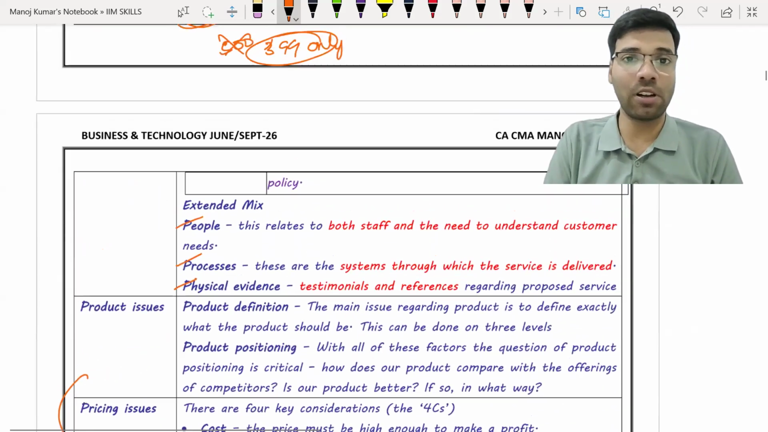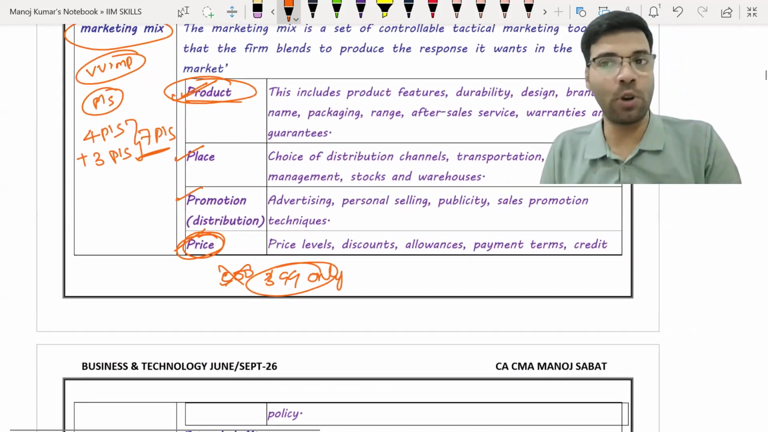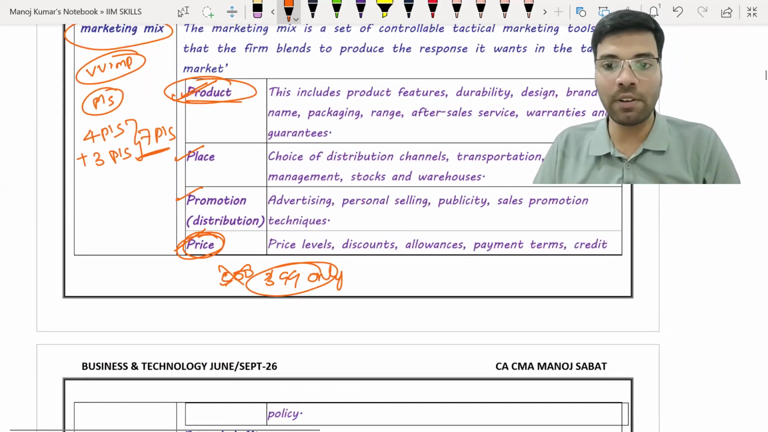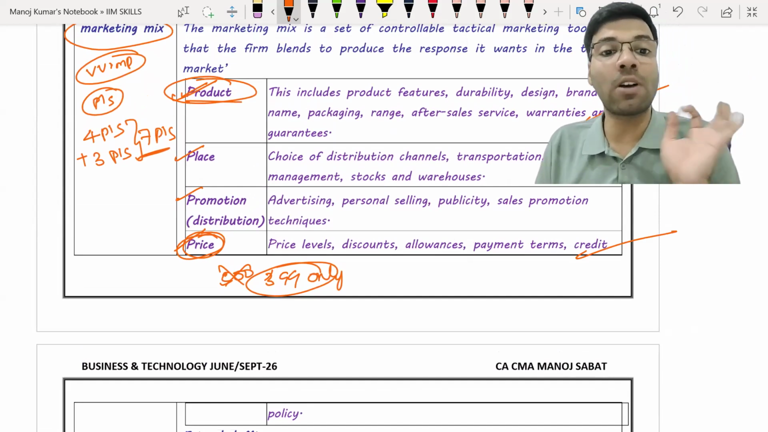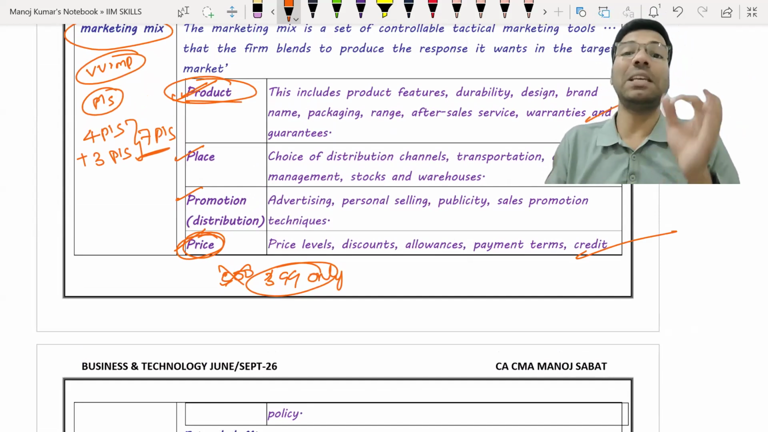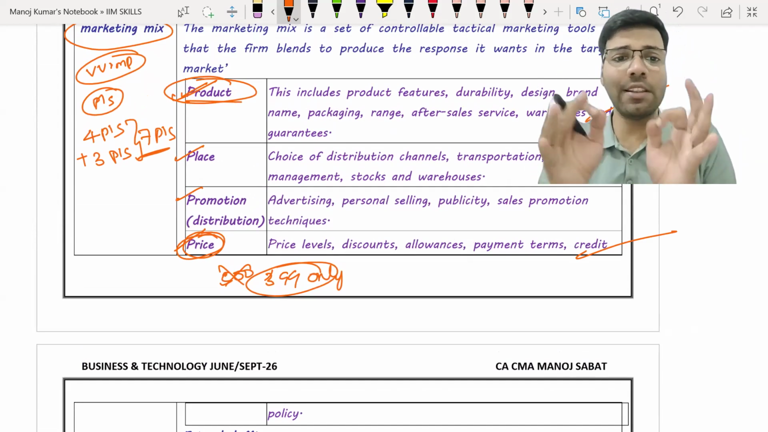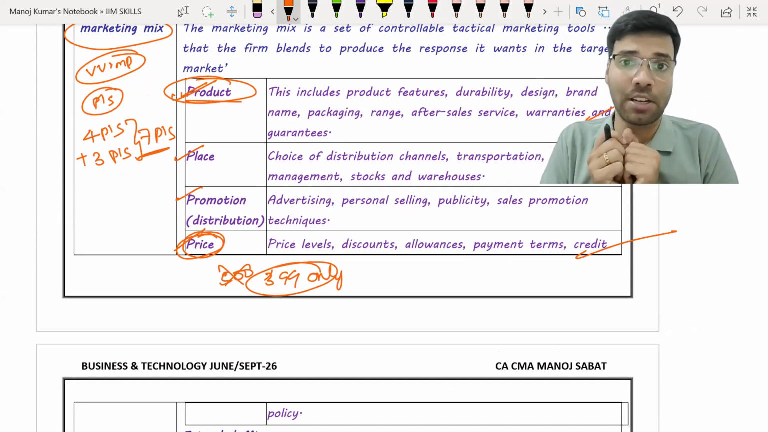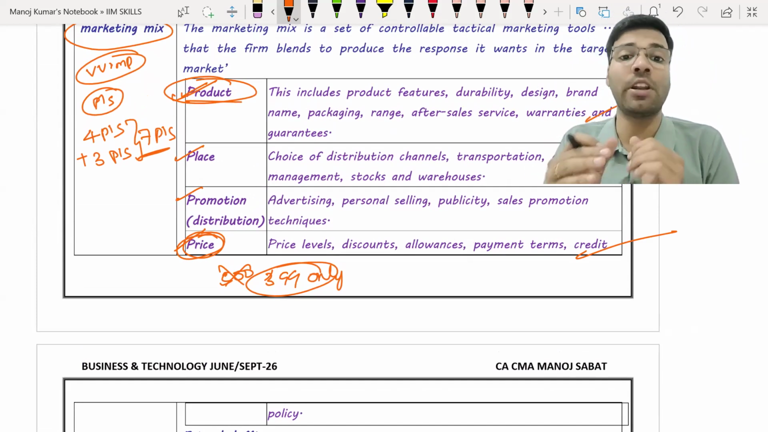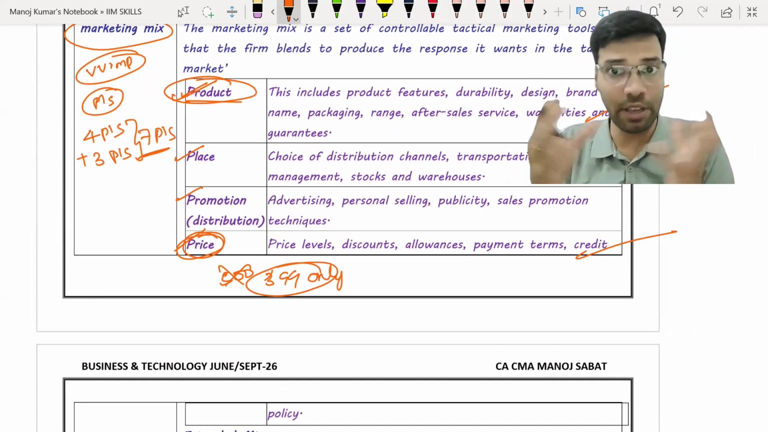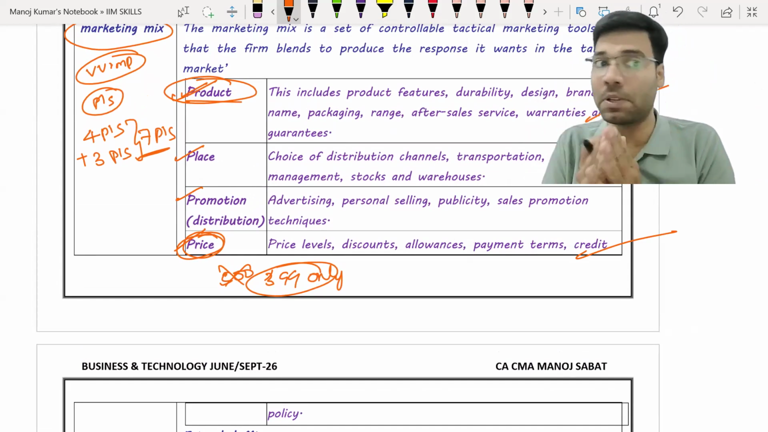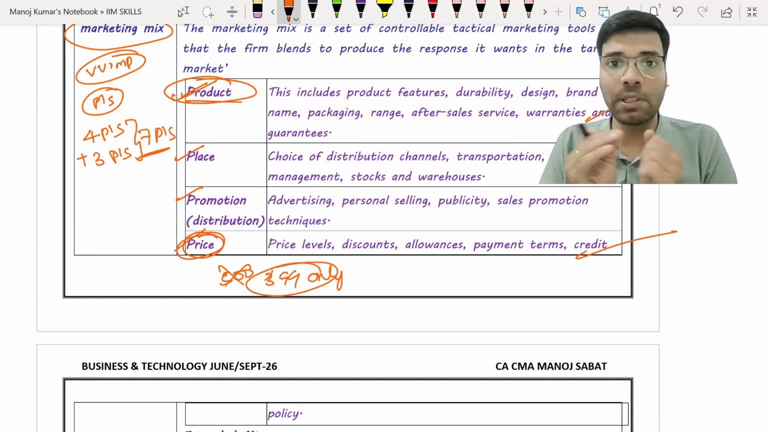Fine, are you all clear about this? So product is done, done with the product and then done with our pricing. And now comes the concept of place. See, place is nothing but here they are talking about the distribution channels, transportation, outlet management, stock and warehouse management, everything will come under this place. Okay, so what does place mean?